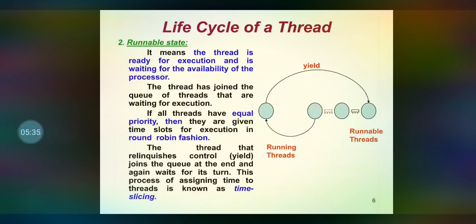During the running state, if the thread voluntarily relinquishes its control, or after some time slot, the thread is brought from the running state to the runnable state based upon the yield. The process of assigning time to each and every thread to hold the resources is called time slicing.